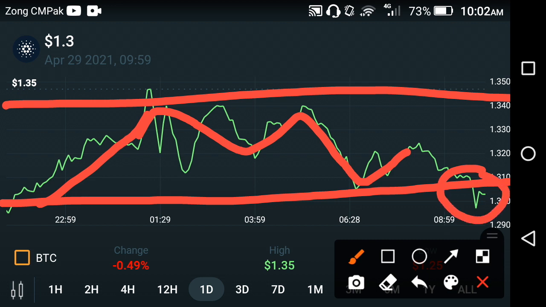When the support breaks, that means a big dump is coming soon in this coin, friends. When the support becomes resistance, you know about this change, a very big dump is coming soon at this time, friends. So there is a lot of chance of a fast fall in the future of Cardano coin.